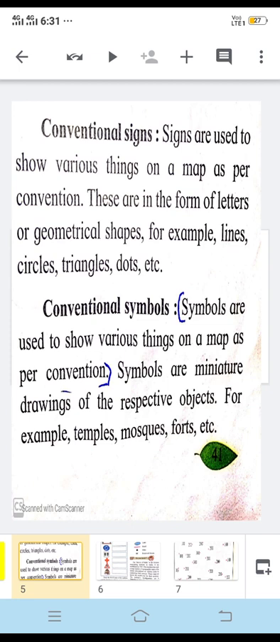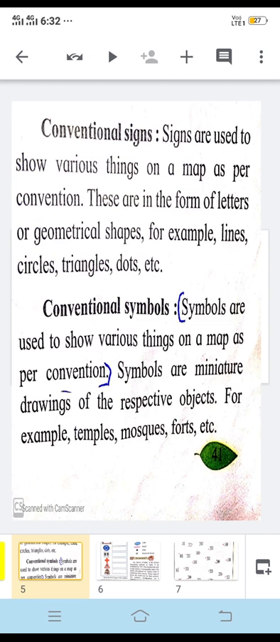In conventional signs, first come letters. Different letters are there. Suppose a post office is there. A post office can be shown on the map by writing two letters, like PO, post office. So these are the letters. Then we have geometrical shapes. Different shapes are used, plus, minus, and other shapes also can be used. So conventional signs include letters first, then geometrical shapes, and then even lines are included.